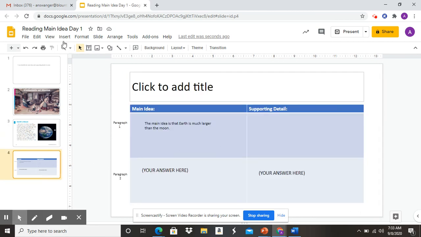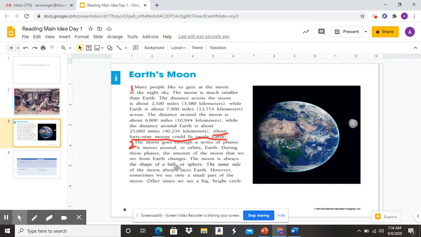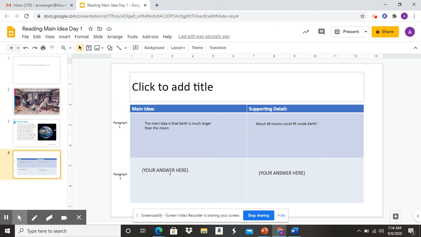So I'm going to do it word for word, and I may have to go back and forth so that I can check to make sure I have it. So about 49 moons could fit inside Earth. And that right there supports the fact that the main idea of that passage is that Earth is much larger than the moon. My supporting detail comes from the text is about 49 moons could fit inside Earth. So what you're going to do is you're going to read paragraph 2, and in your box you're going to give me the main idea and you're going to give me the supporting detail for today, okay?